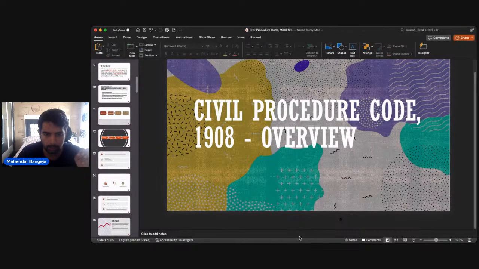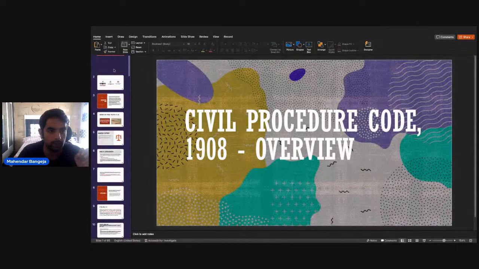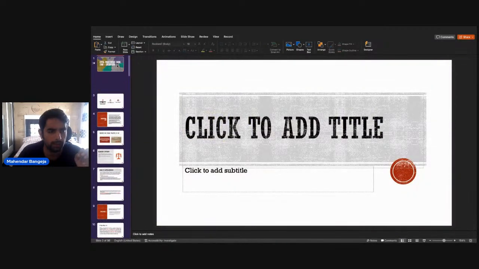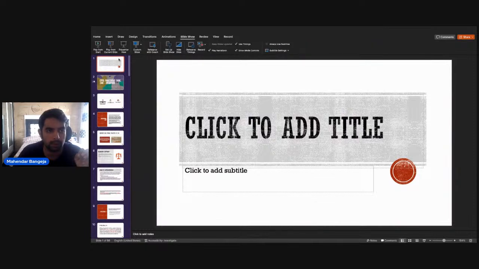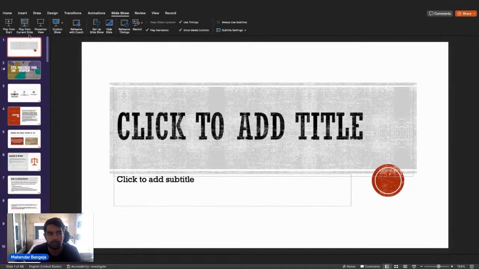So let us start with the session. We will be starting with sections 1 to 78 of CPC. Now let's understand what all the elements provided in 1 to 78 are, what all things we will study and understand in this session.